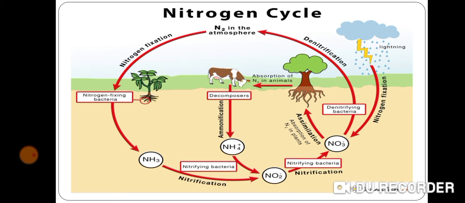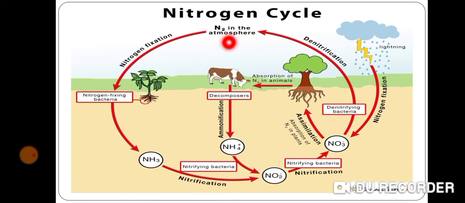Here you can see a schematic diagram of the nitrogen cycle. So now we will learn about the main steps in the nitrogen cycle in nature. Children, the atmosphere or air contains nitrogen gas.